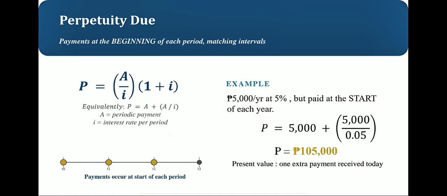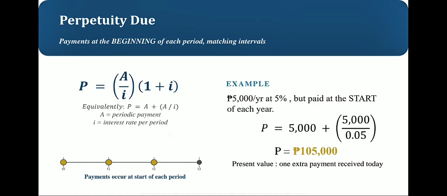Now, let us move on to perpetuity due. This is almost the same idea, except payments happen at the beginning of each period, instead of the end. Since the first payment happens immediately, we get one extra payment today compared to the ordinary case. Now our formula becomes P is equal to A plus A over i, or equivalently, P is equal to A over i times the quantity of 1 plus i.